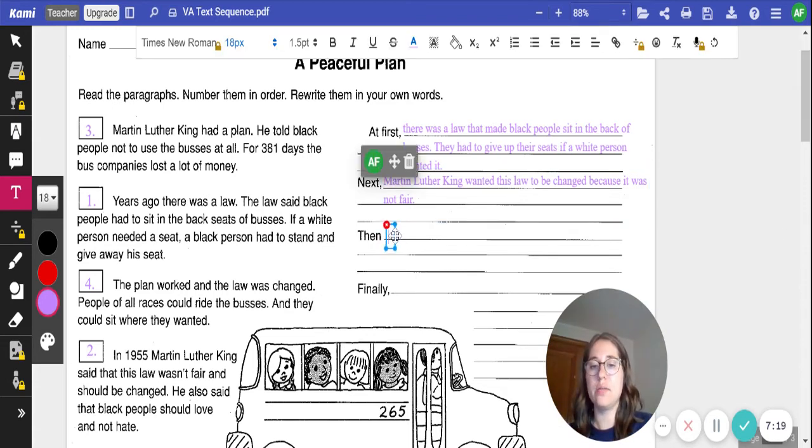So let's say then, Martin Luther King created a plan.